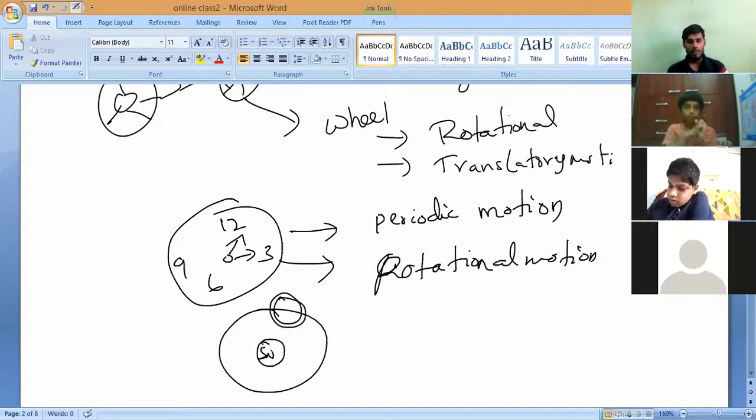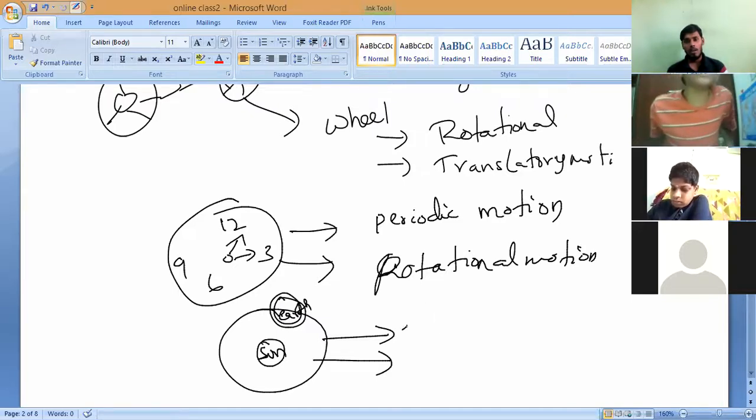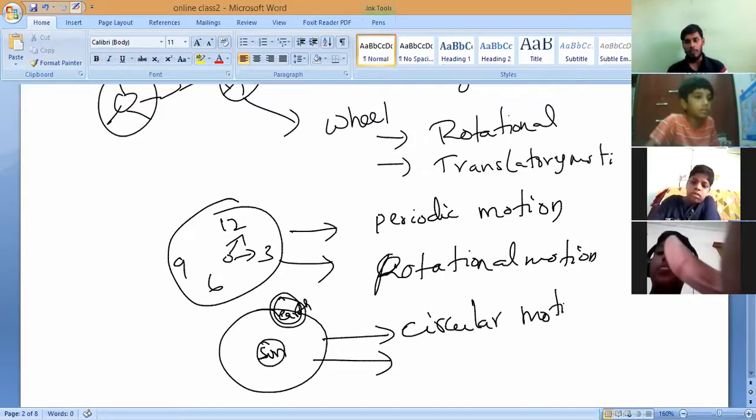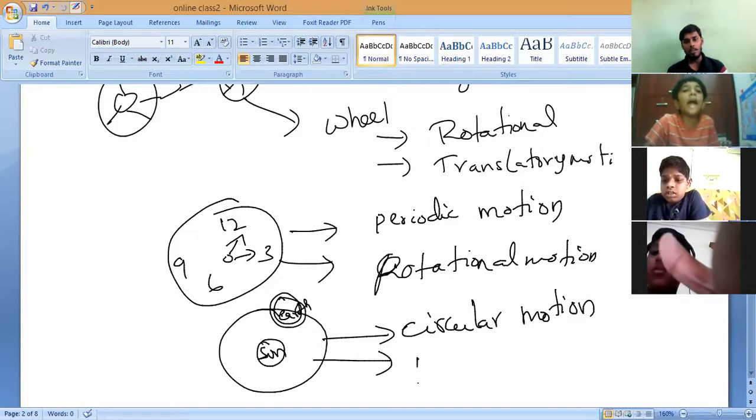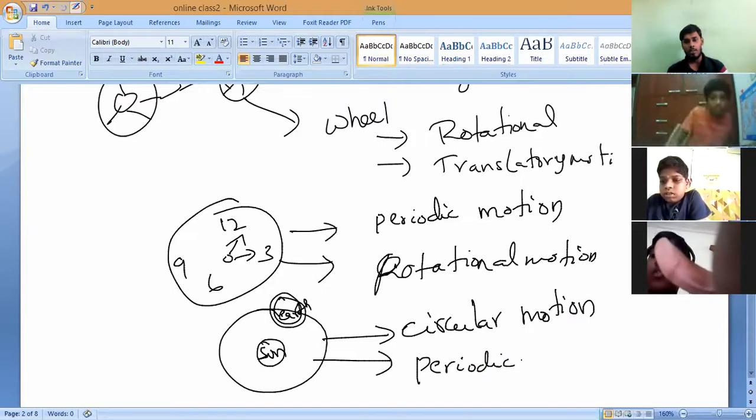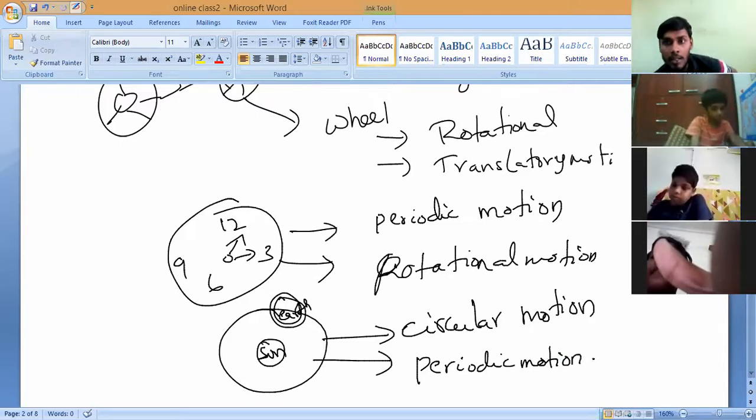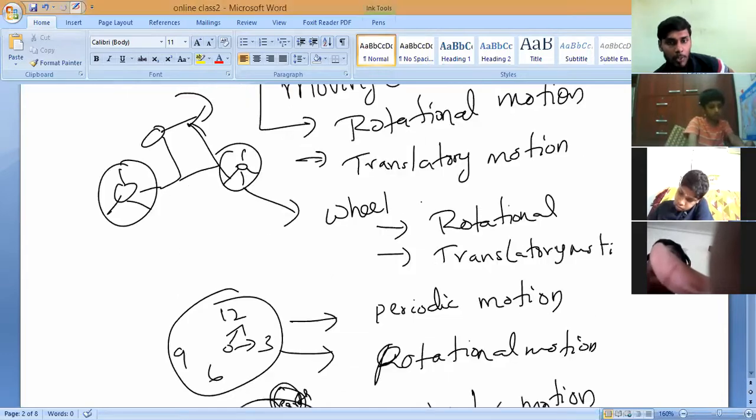Next, the moving earth: the motion of the earth around the sun. What are the two types of motion here? Tell me, Santosh. One is circular motion, yes or no? Another one is rotational motion. Every 24 hours it repeats, so we can also call it periodic motion. So we call this mixed motion. All of you should remember. Very good, Santosh. Write it. These are all the examples.